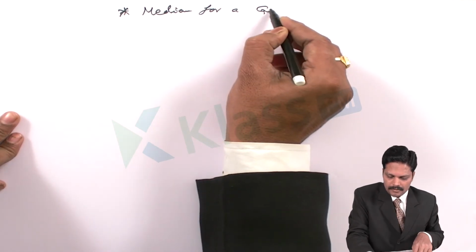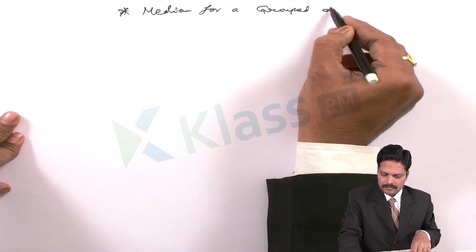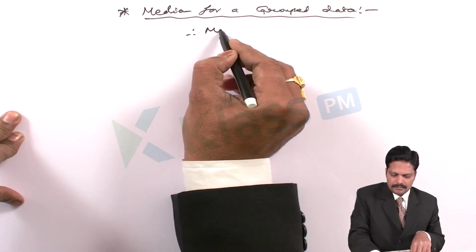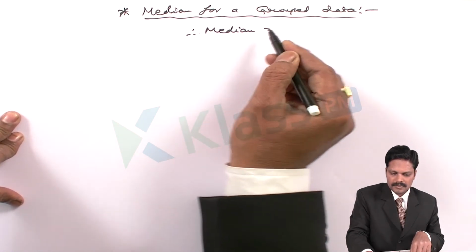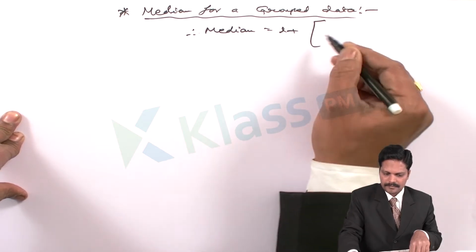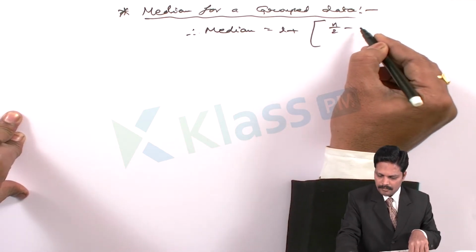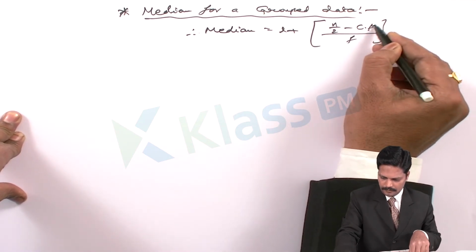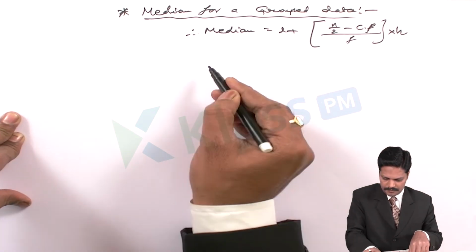And we are having the median for grouped data. So median is equal to L plus n by 2 minus CF by F, into h.